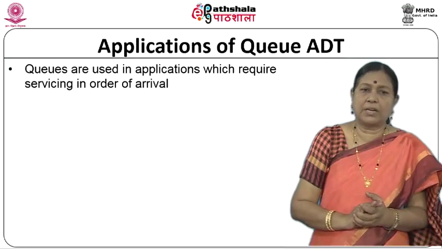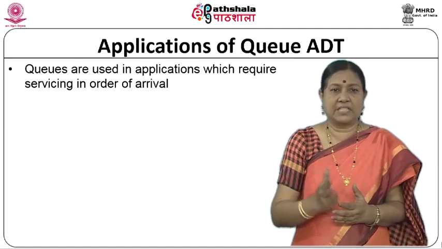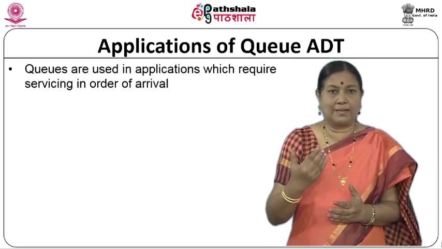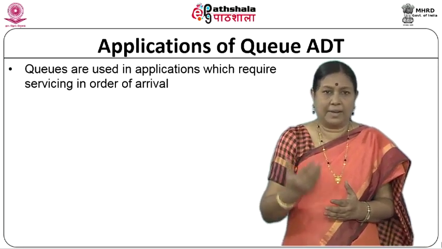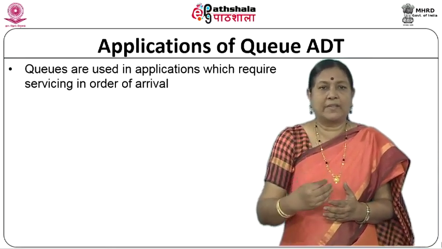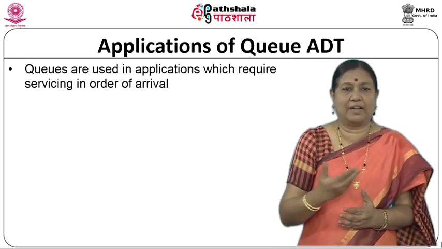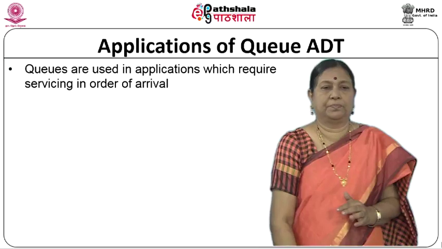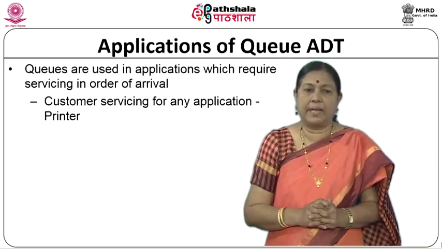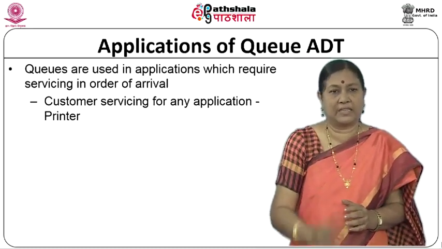So, queues are used in applications which require servicing in the order of arrival, because queue is first in first out. So, in a normal servicing application or in a normal service in everyday life, in a bank or in a billing counter of a supermarket, you are expected to be serviced in the order in which you came into the queue. As you see, a lot of fights happen because it is not kept that way. So, this is basically the use of queue in such applications. For example, customer servicing for any application, it could be printer, it could be banking, it could be any application where people stand in a queue to get serviced.